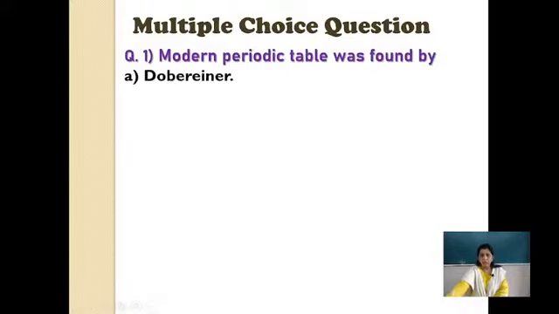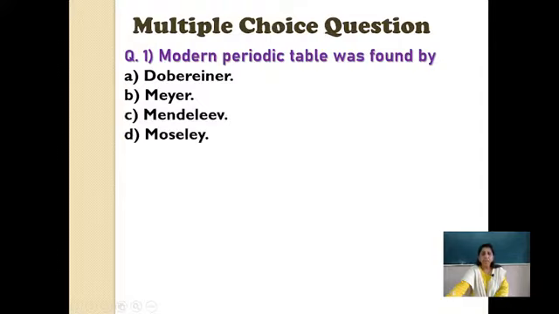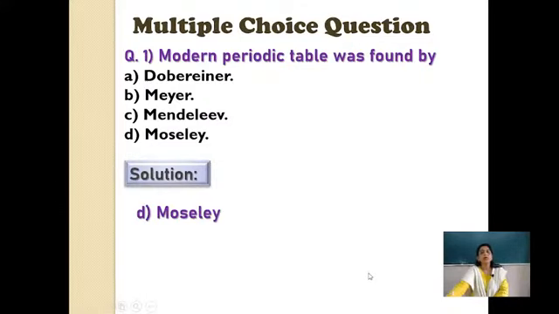The options are Dobereiner, Mayer, Mendeleev, and last is Moseley. So students, you can just quickly give the answer. Now these questions I have written here are called informative questions. Here you need not apply any logic. Only you have to recall your memory. This is information. Just remember the information and write the answers. Okay? Dobereiner, you know, is the triad, then Mendeleev's law and Moseley's. Yes. So the correct solution is Moseley.